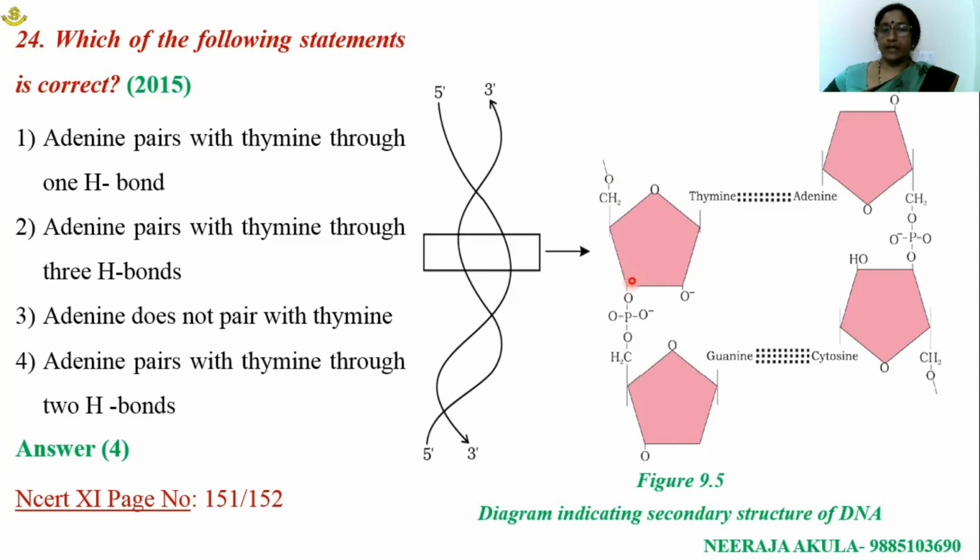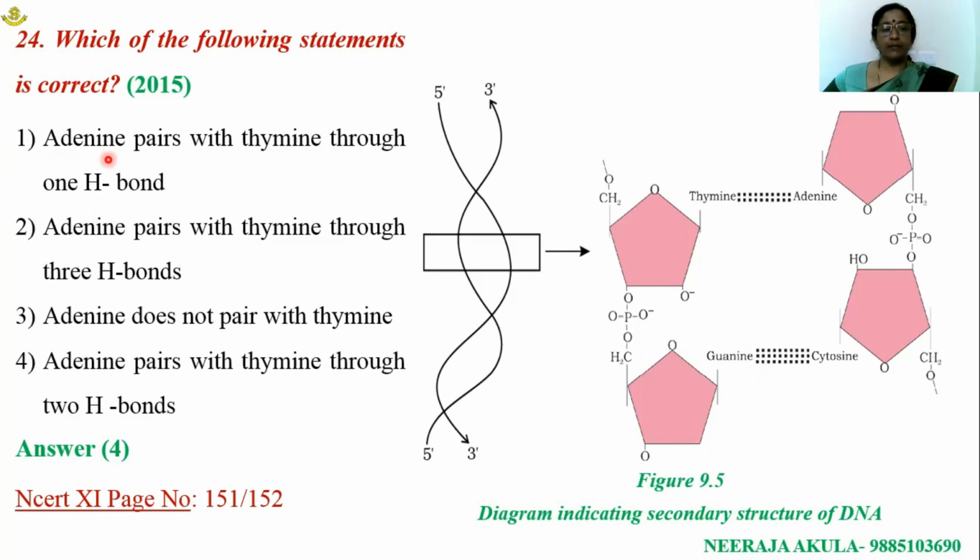A phosphodiester bond is formed between two successive nucleotides. The nitrogenous base of one strand makes a bond with the nitrogenous base of the other strand. Between thymine and adenine, two hydrogen bonds are formed. Between guanine and cytosine, three hydrogen bonds are formed.